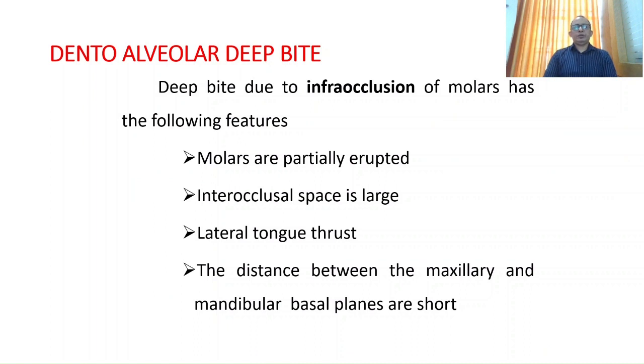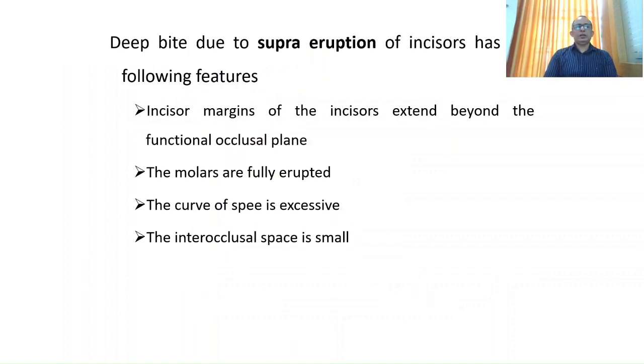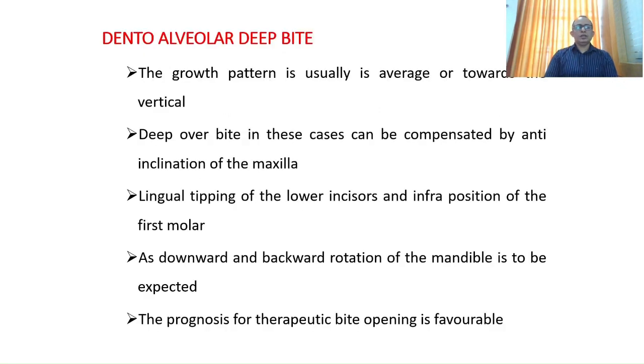Dento-alveolar deep bite. The deep bite due to infraocclusion of the molars has the following features. Molars are partially erupted, interocclusal space is large, there is lateral tongue thrust, and the distance between the maxillary and mandibular basal planes is short. Deep bite due to supra-eruption of the incisors has the following features. The incisor margins extend beyond the functional occlusal plane. The molars are fully erupted, the curve of Spee is excessive, and the interocclusal space is small.